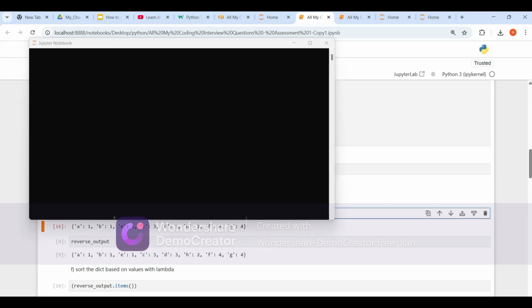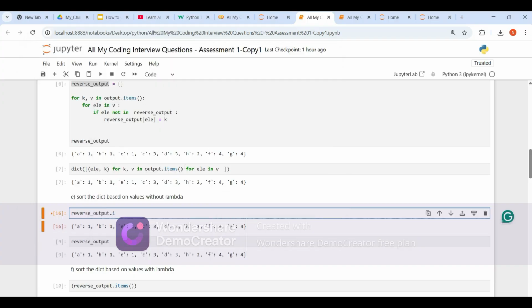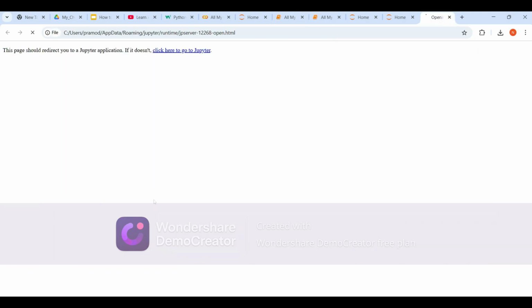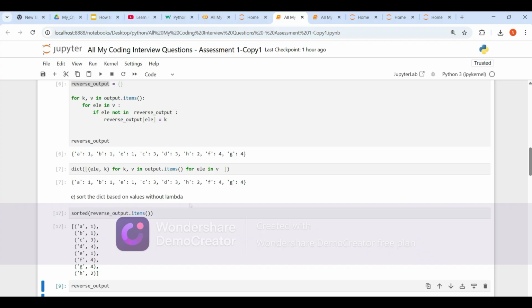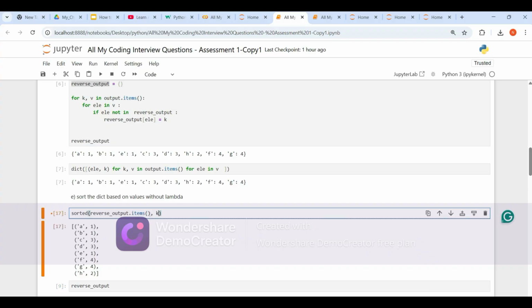So let's do one thing. Dot items. Let's use sorted. What will happen? Is it sorted, guys? No, right? So using lambda we can do that. There is a very simple way.